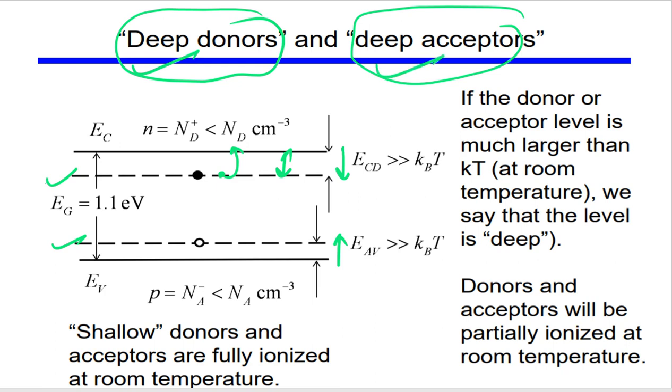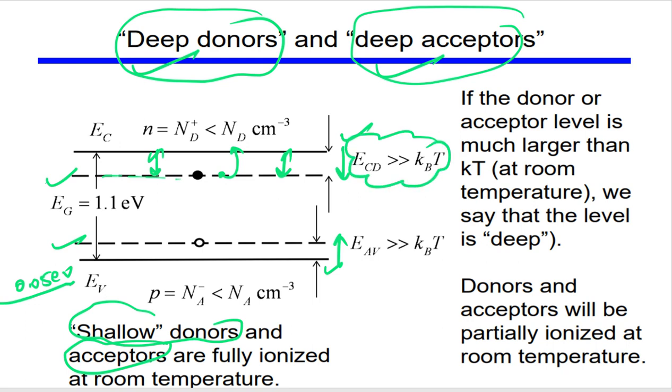But in the case of silicon, we have shallow donors and shallow acceptors, because we only need 0.05 electron volt, which is very near to the valence band and the EC energy level. But it may so happen that some of the donors will create an energy level so far away that the binding energy is too much compared to the energy they can get at room temperature. Then we call them deep donors or deep acceptors. Okay, that is fine.